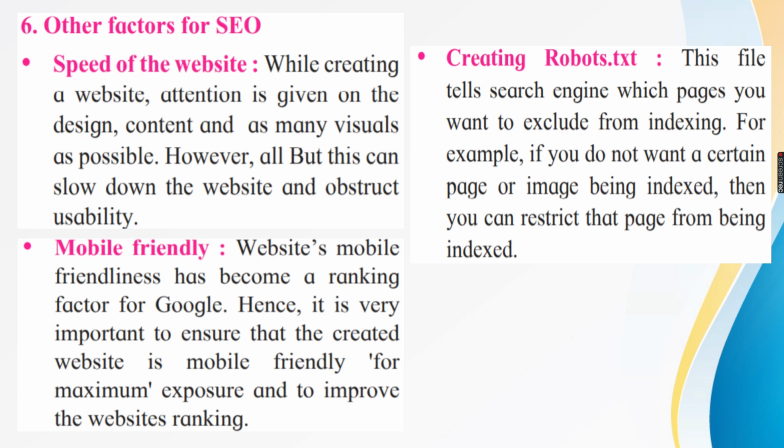So for some part of the page, or some pages of the website, or some images, the developer would intend that this content should not be indexed. Index in the sense those contents will not appear on the visitor's mobile screen or laptop screen.